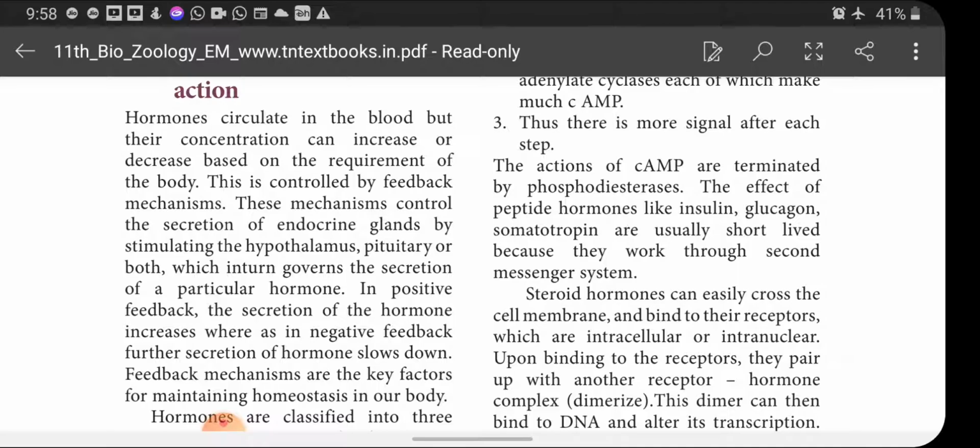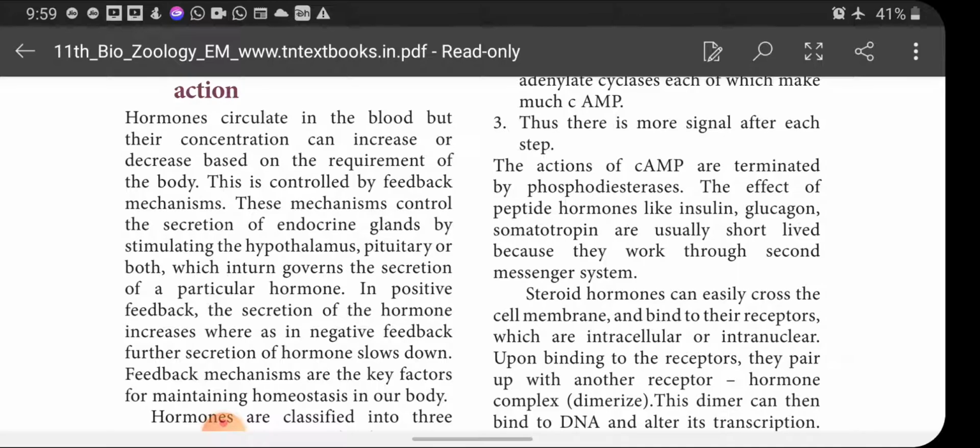So, how is the mechanism controlled? This mechanism controls the secretion of endocrine glands by stimulating the hypothalamus, pituitary, or both, which in turn governs the secretion of a particular hormone. There are two types of feedback. One is positive feedback, another one is negative feedback. In positive feedback, the secretion of the hormone increases, whereas in negative feedback, secretion of the hormone slows down.